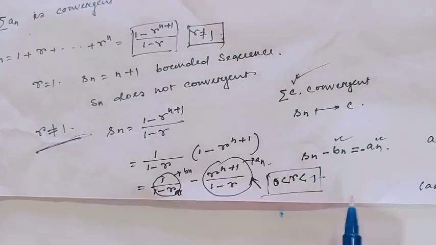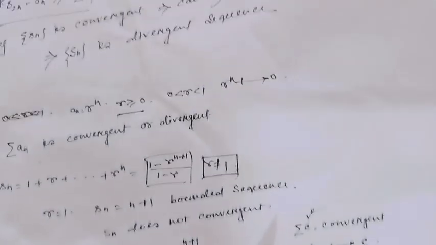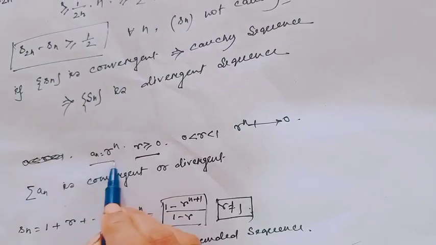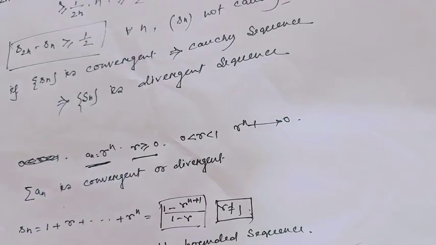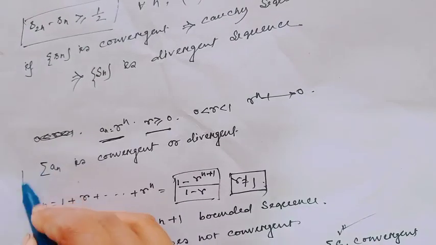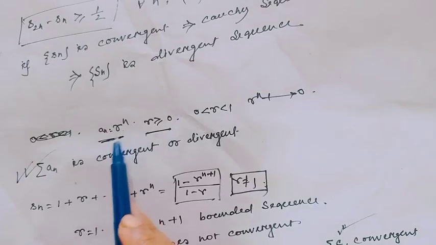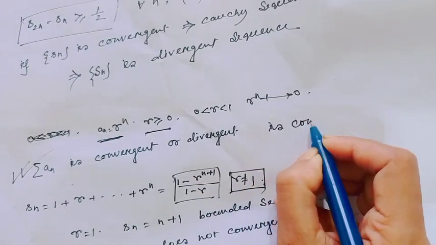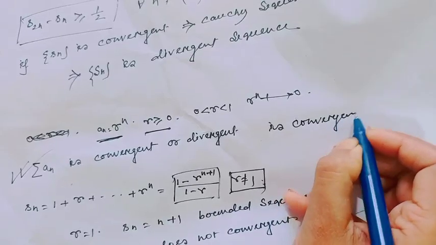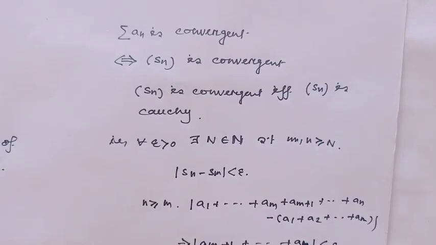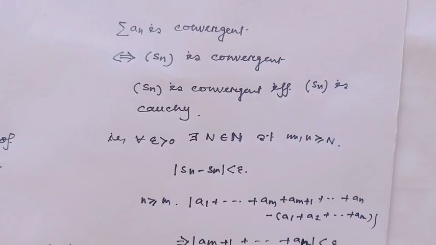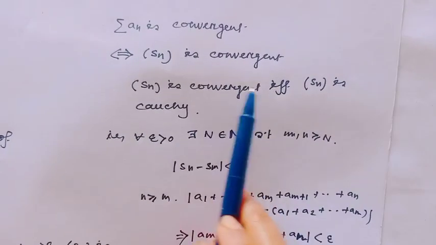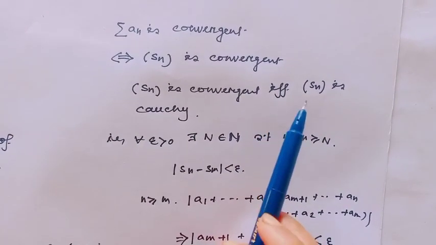For this interval, the series constructed by this sequence r to the power n is convergent. Okay? That means the series is convergent when the partial sum of the sequence is convergent.